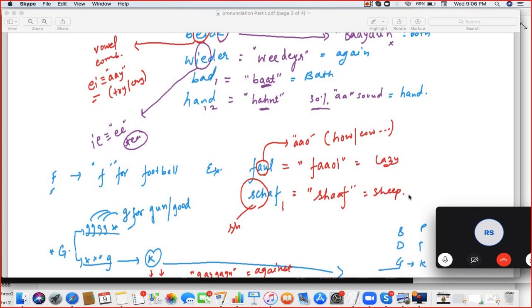Hunt. It's a little bit A that will come. Hunt. And F is the same sound as for football.